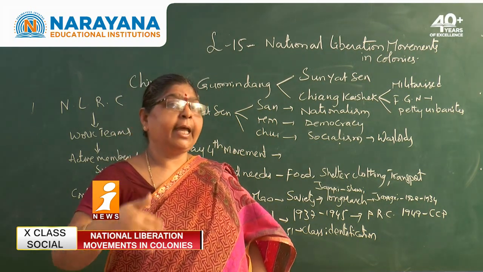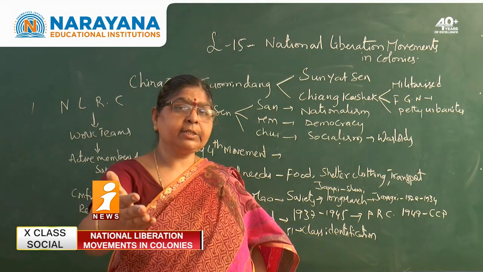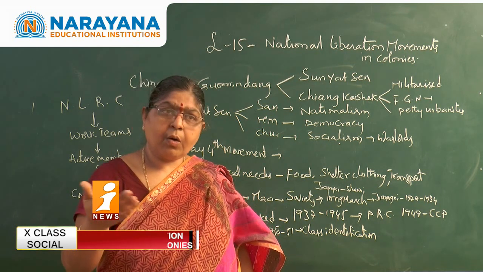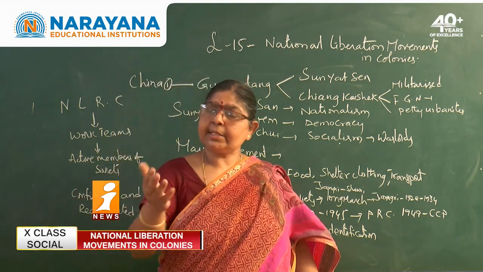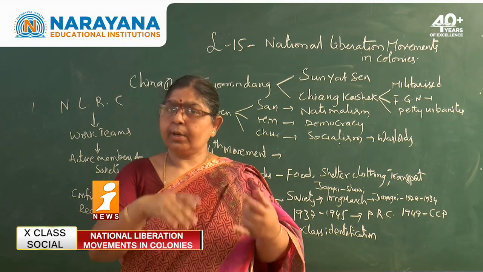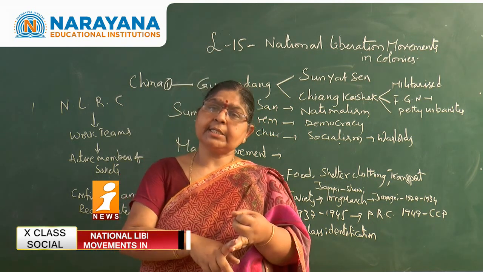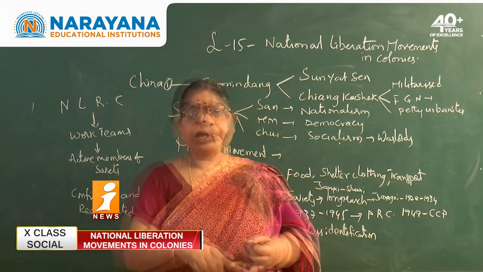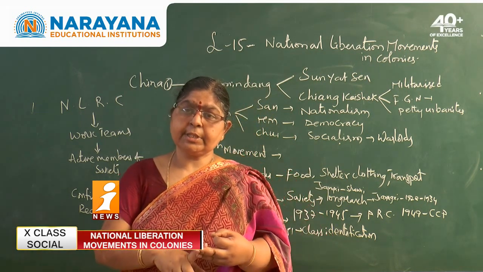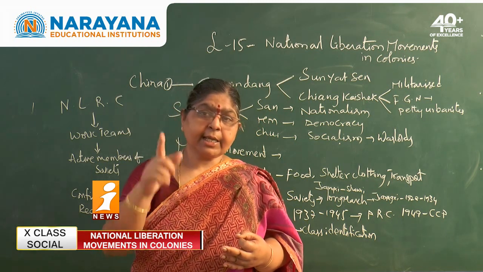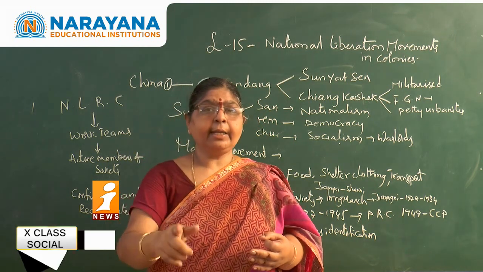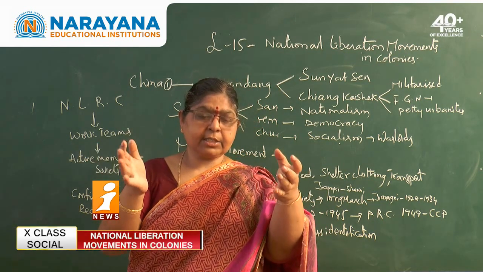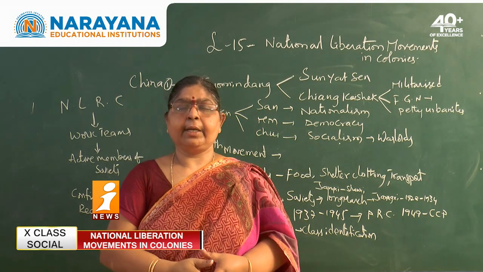Means what happened? He established a democratic country. Republic means what? A country which is having an elected head. So since an elected head is there, republic means automatically democracy was there. So democracy was there and nationalism was established. What is the third one? That is socialism. How did he want to establish socialism in China? By the nationalization of the industries and the nationalization of the land. Means all the lands and industries shall be under the control of the government.